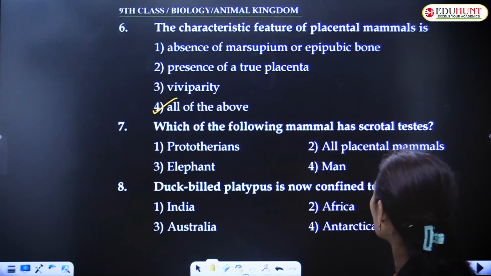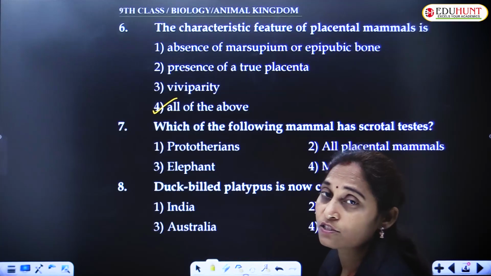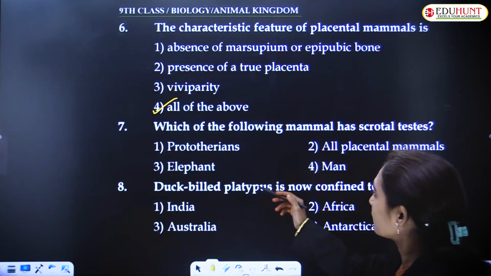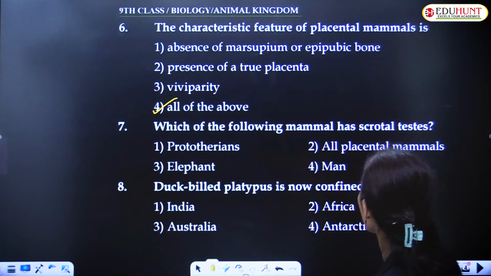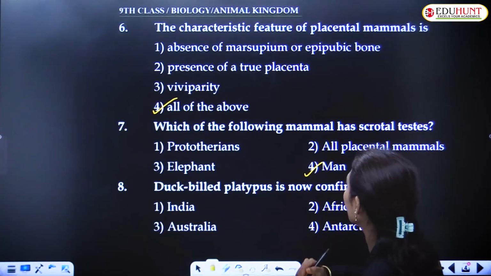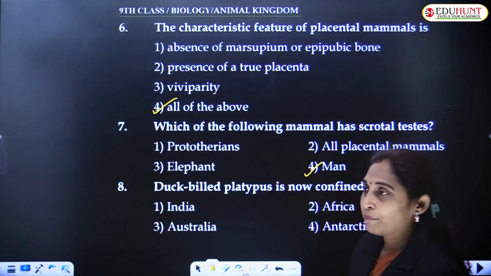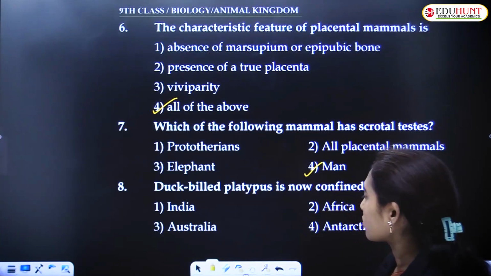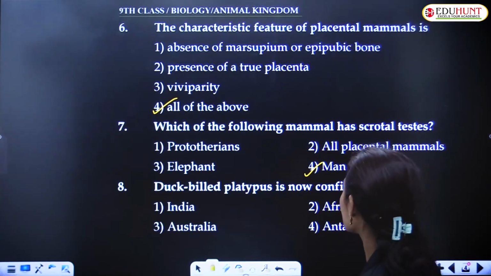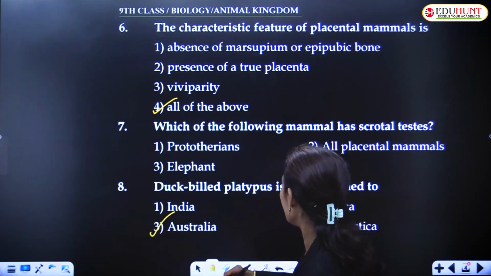Which of the following mammals has scrotal testis? That is, testis present in scrotal sacs or scrotum. Options are Prototheria, elephant, all placental mammals, and man. It is man in which scrotal testes are present. The duck-billed platypus, scientific name Ornithorhynchus, is now confined to Australia.